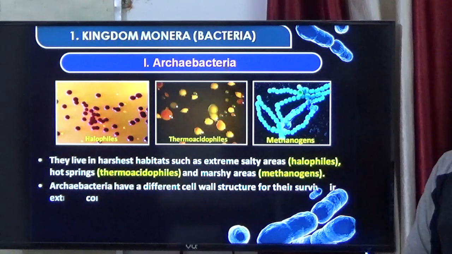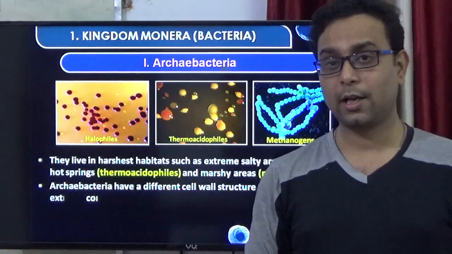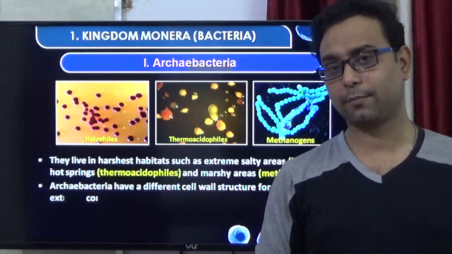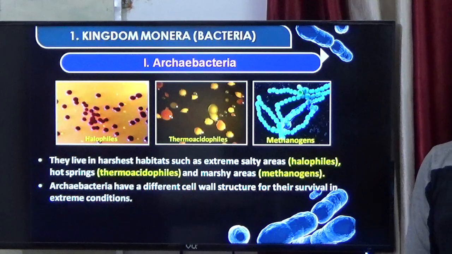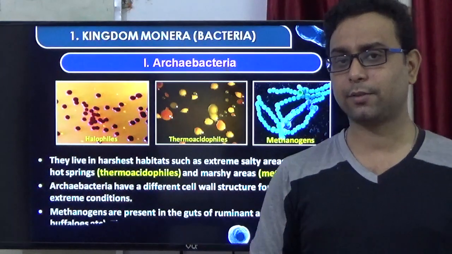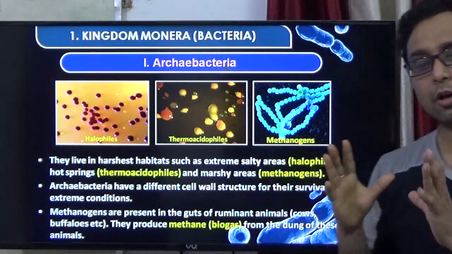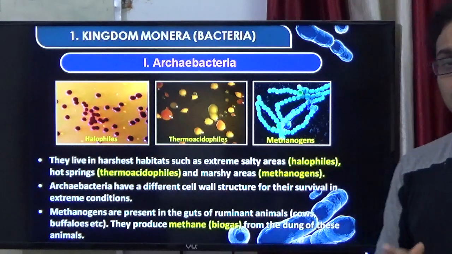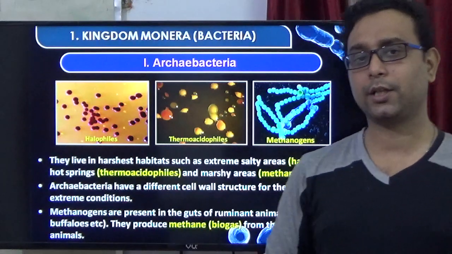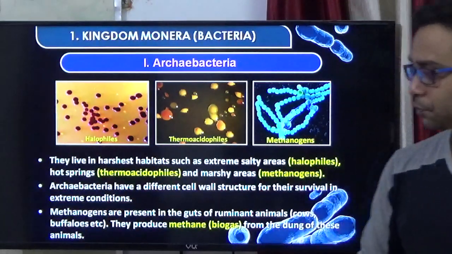And some archaeobacteria are also present in cow dung. These are the methanogens. They produce methane gas. But why are archaeobacteria very resistant in nature? Because their cell wall is not made up of peptidoglycan. Some lipid molecules are present in their cell wall, which give the resistance property.